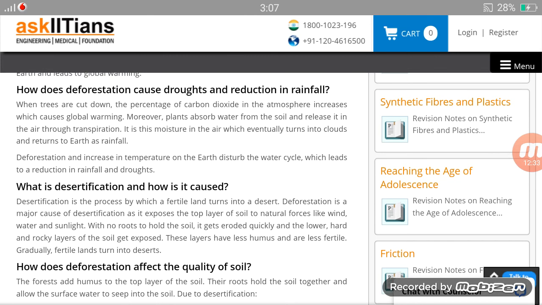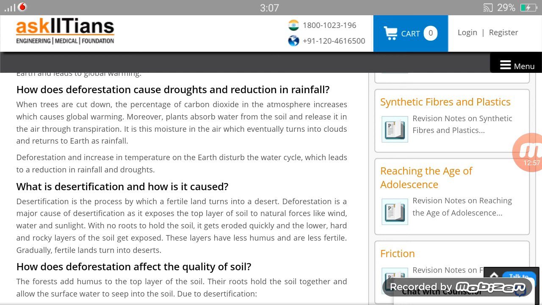Then the second question which is given to us for discussion is, how does deforestation cause droughts and reduction in rainfall? That I have already discussed with you, but let us read this also. When trees are cut down, the percentage of carbon dioxide in the atmosphere increases automatically, which causes global warming, as we have read in the above question.